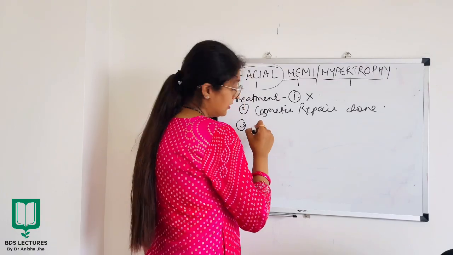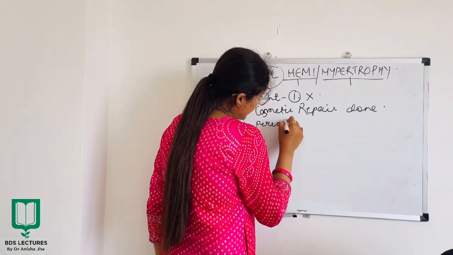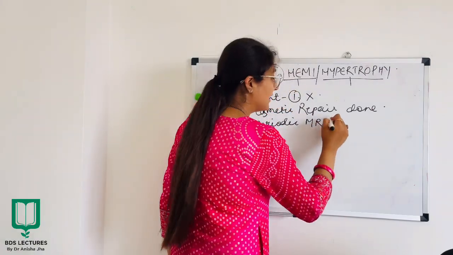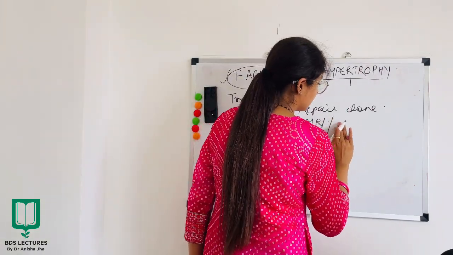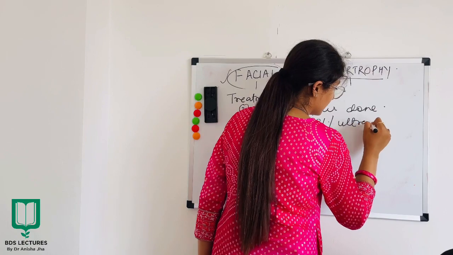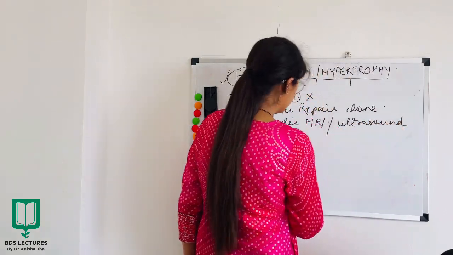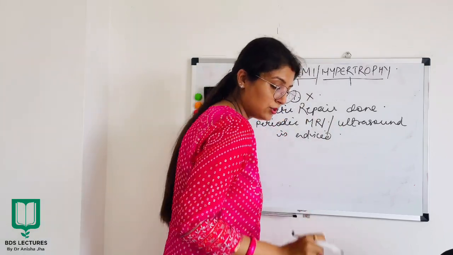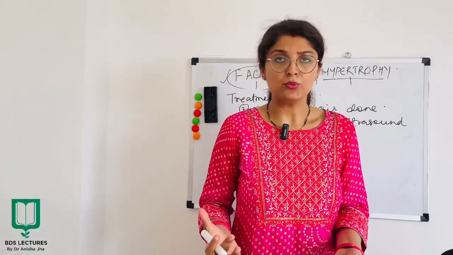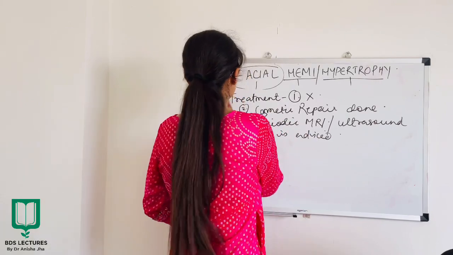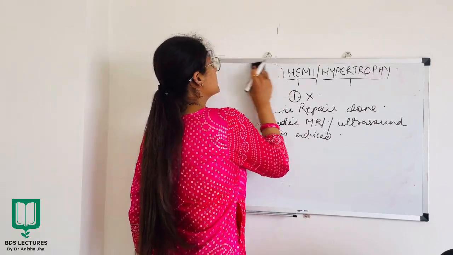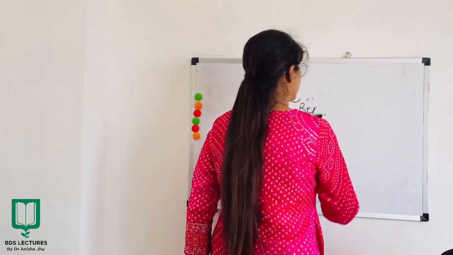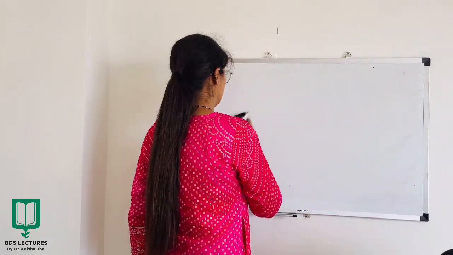Thirdly, periodic MRI or ultrasound is advised. All right. So that tumors can be ruled out. Is that okay? Now, this was all about facial hemihypertrophy or hemihyperplasia.